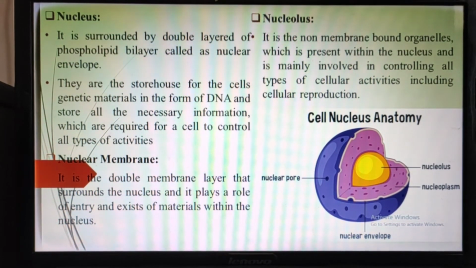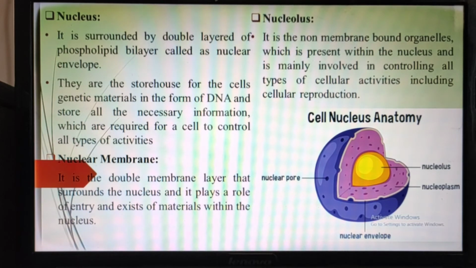But when this particular cell divides, like in mitosis or meiosis, at that time these chromosomes get coiled and condensed. That means they get reduced and differentiated.